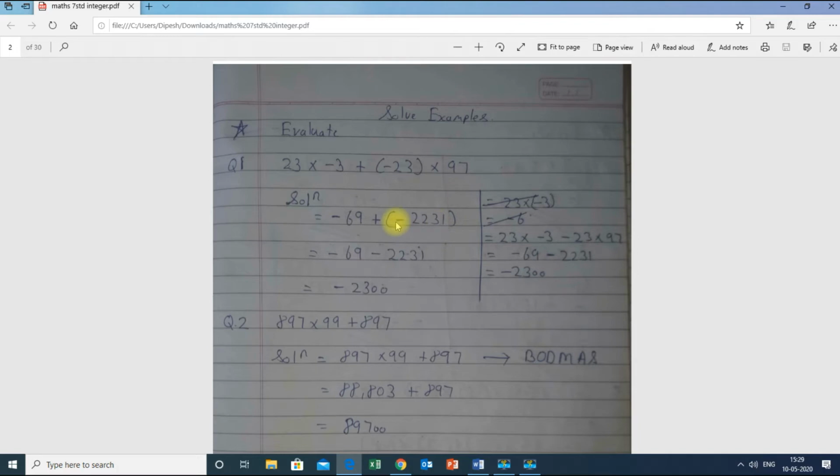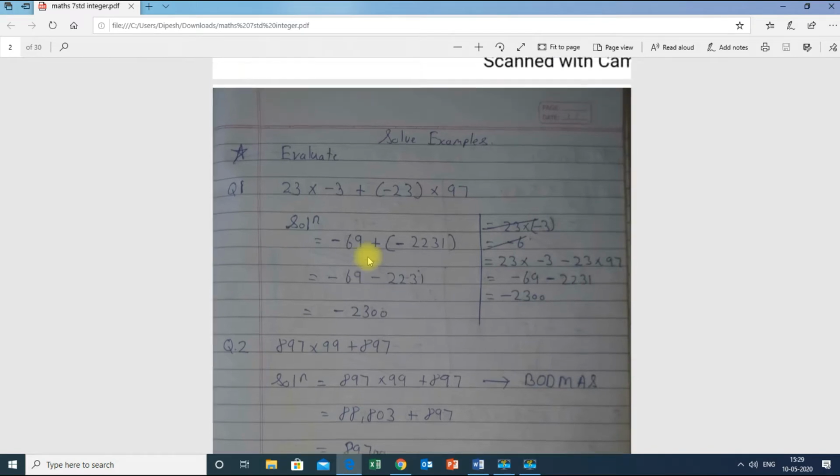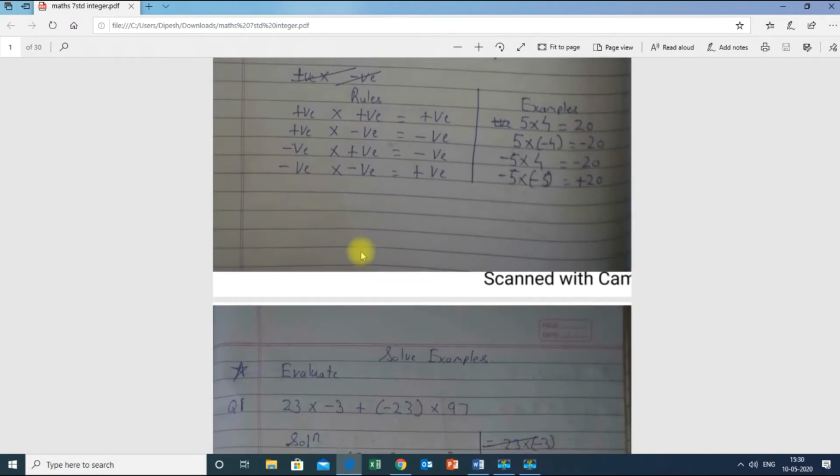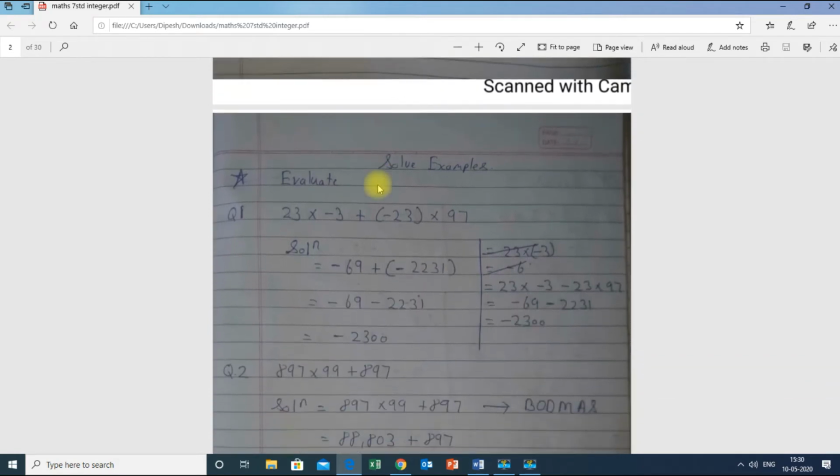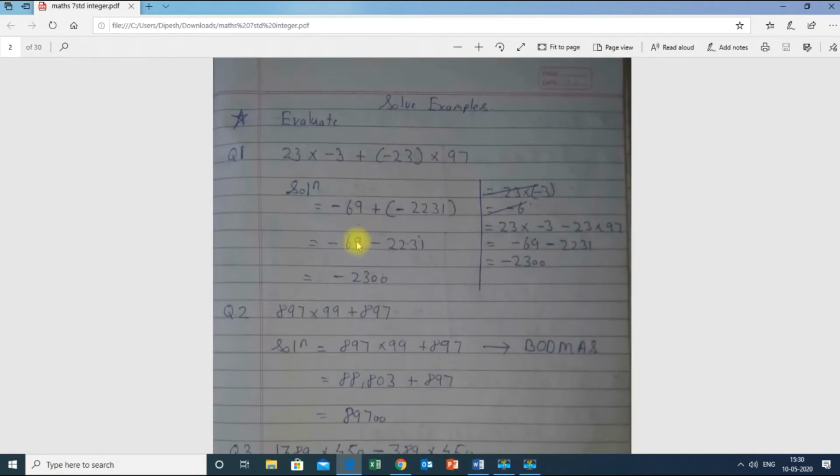Now as per BODMAS, we first solve the B, that is bracket. I will open the bracket over here. So plus minus is minus. So minus 69 minus 2231. Now again, as per the basic rules we have learned, minus minus is what? Minus minus is plus. So I will add these numbers, 69 plus 2231. So 69 plus 2231 is 2300.